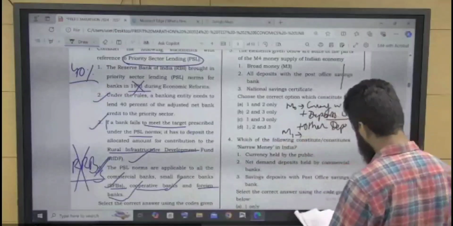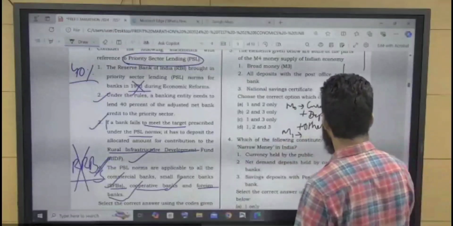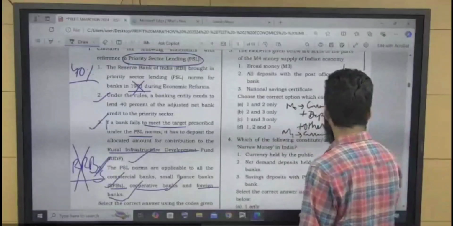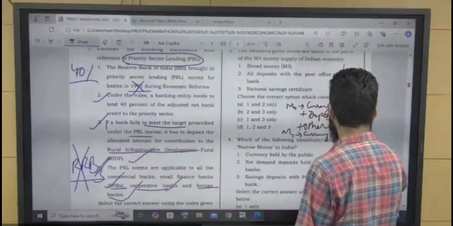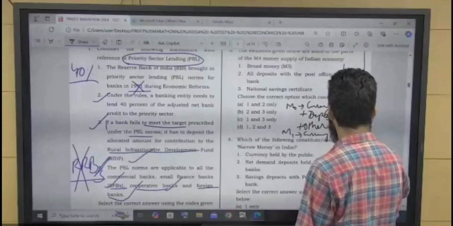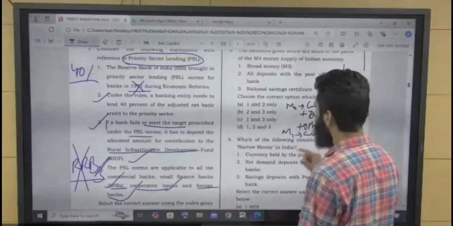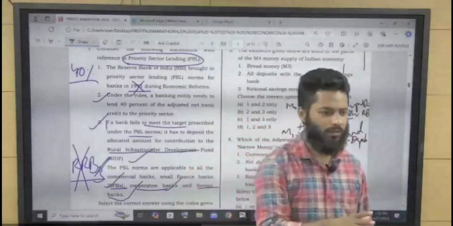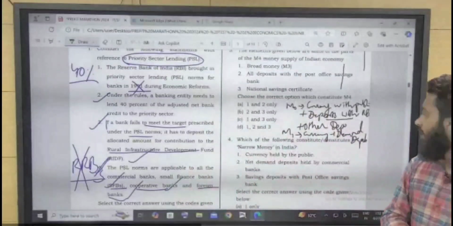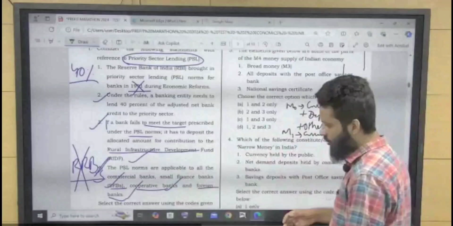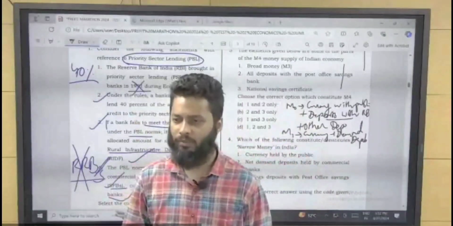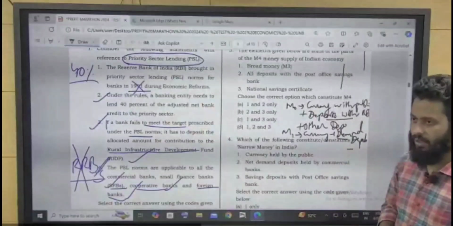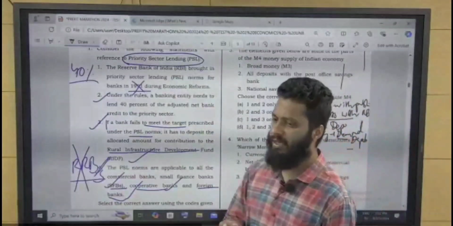This is M0, currency with public and all. M1 is currency plus demand deposits. Now, what is demand deposit? Demand deposit is nothing but the deposit made into saving account or current account, both saving as well as current account. You demand money at any time you want, right? So at any time, that is demand deposit. At any time, if you are demanding, that is demand deposit.